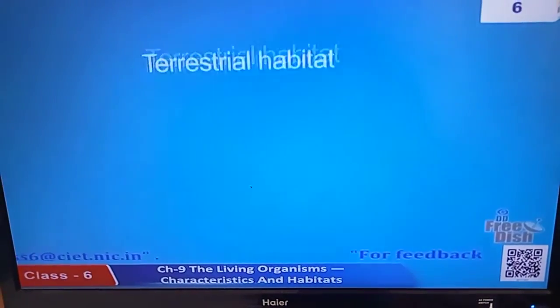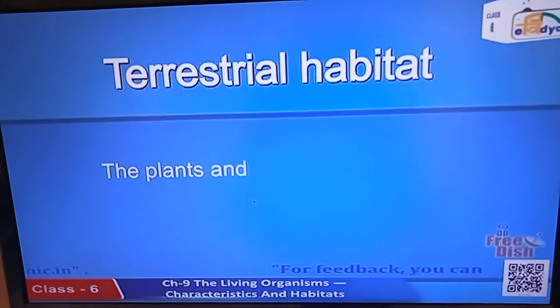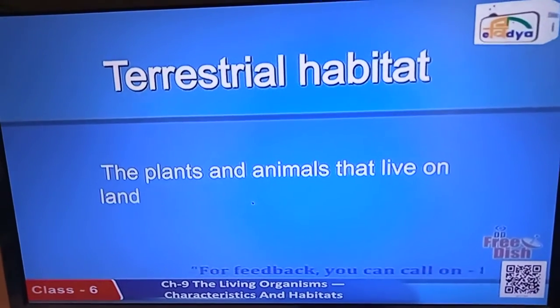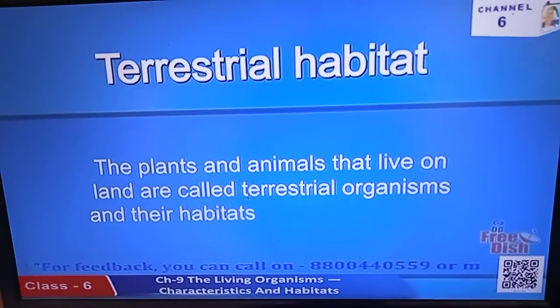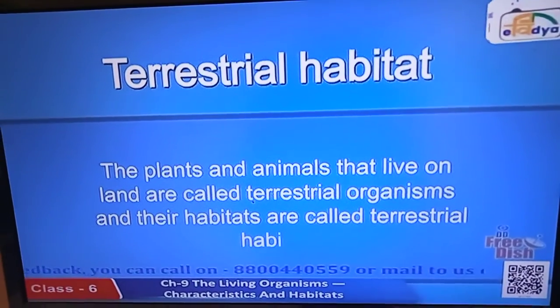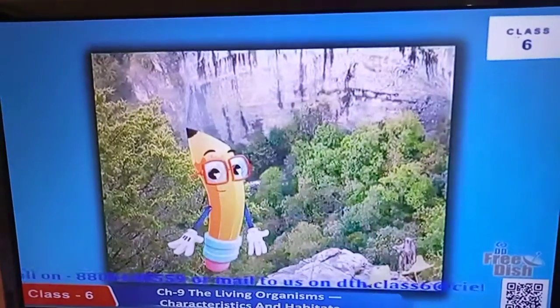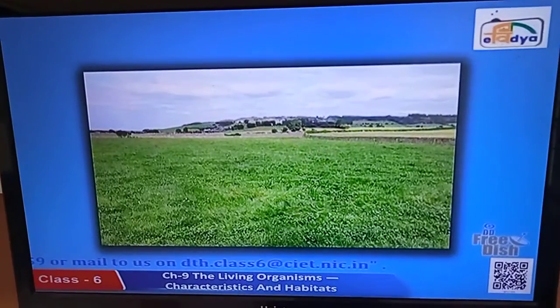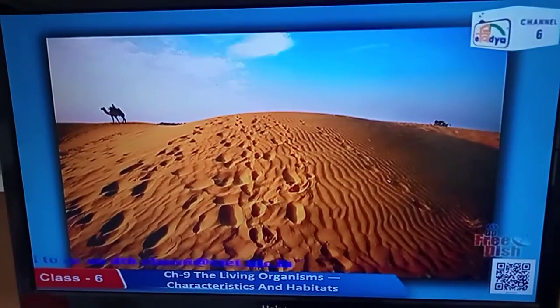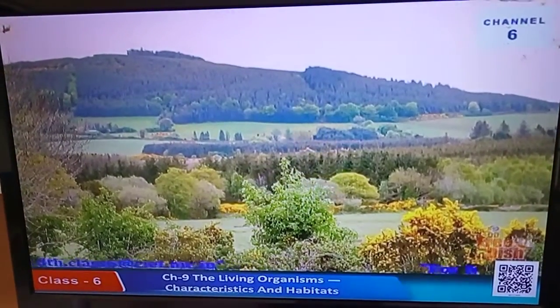The plants and the animals that live on land are called terrestrial organisms and their habitats are called terrestrial habitat. Some examples of terrestrial habitats are forests, grasslands, deserts, coastal and mountain regions.